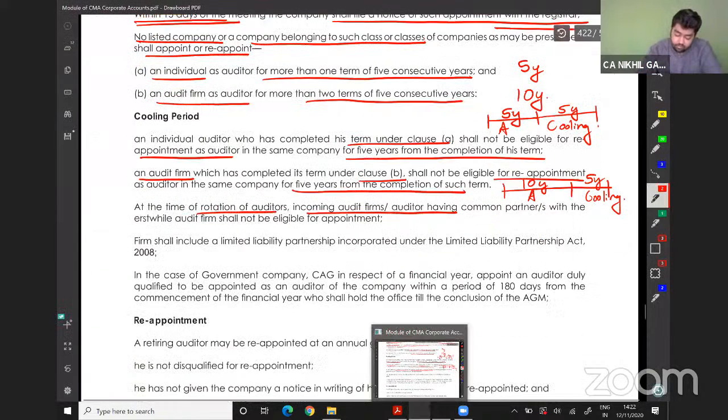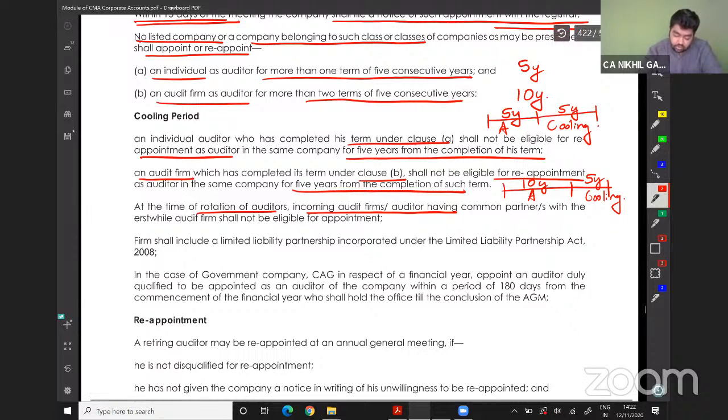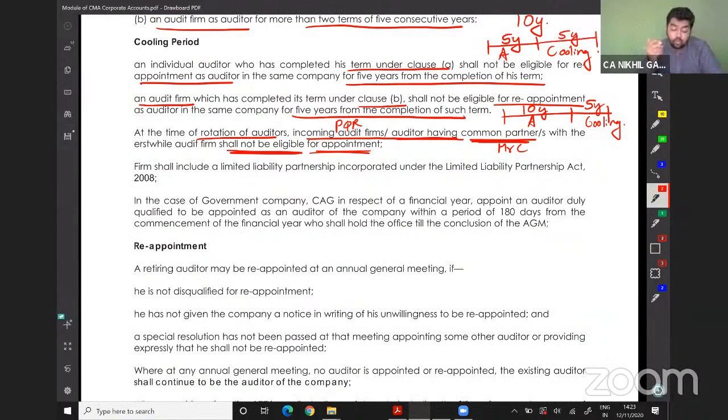At the time of rotation of auditor, the incoming audit firm, which was PQR, or auditor having a common partner, which was Mr. C, with the erstwhile firm shall not be eligible for appointment. So firm shall include a limited liability partnership incorporated under the Limited Liability Partnership Act.